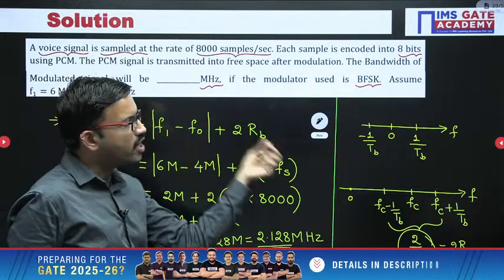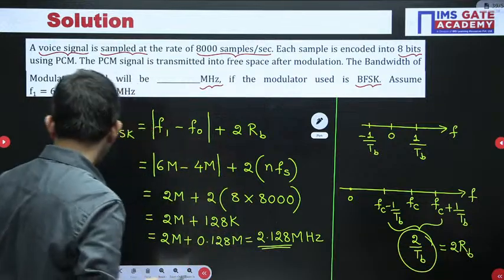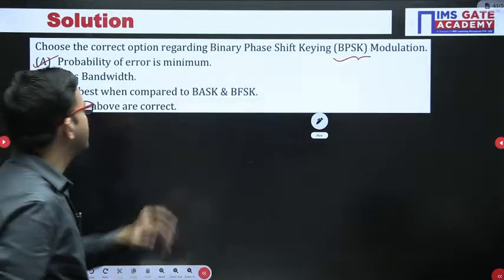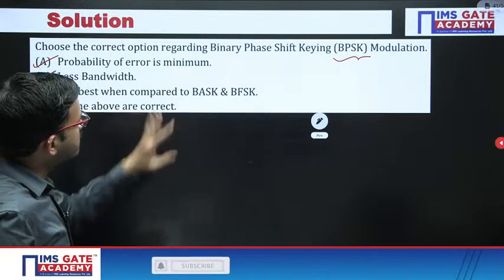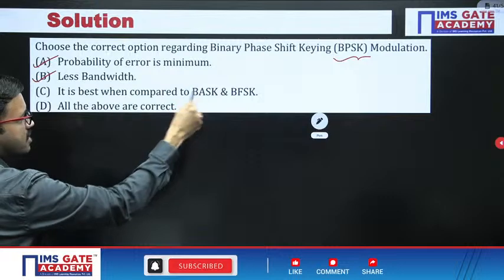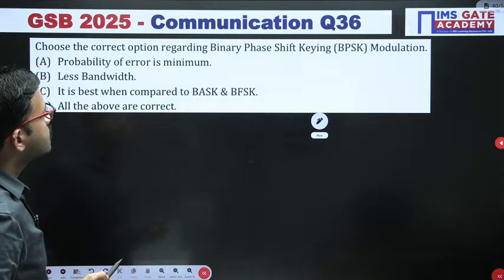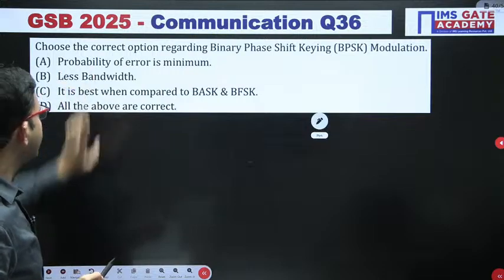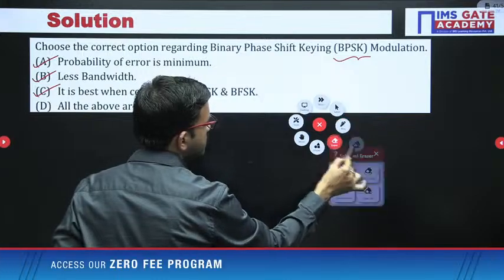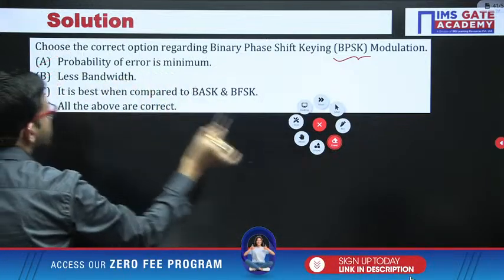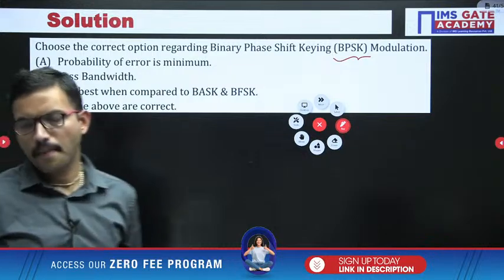That means among all the cases, definitely in ASK and PSK the bandwidth is minimum, but here the context of the question is with respect to PSK, so definitely the bandwidth is less. Next, it is best when compared to these two. So all the above are correct. For this question, choose the correct option, so that means option D. Since the question is MCQ, option D is the correct answer.